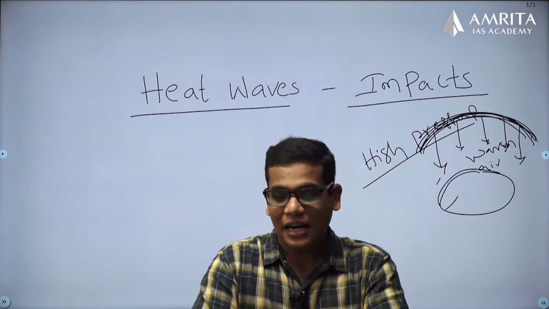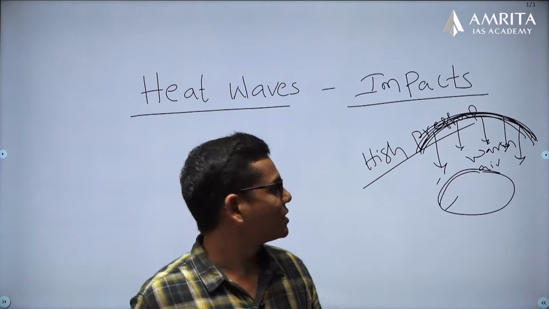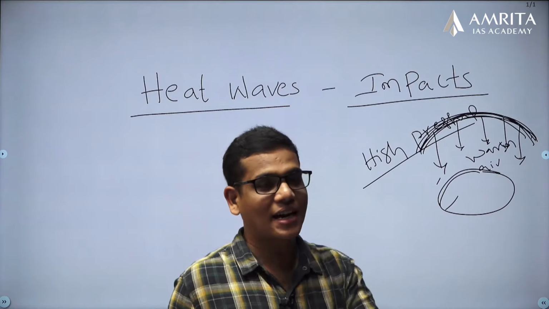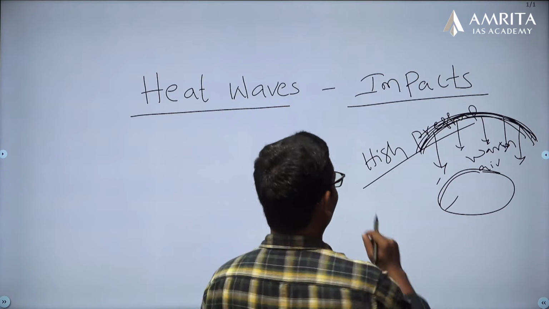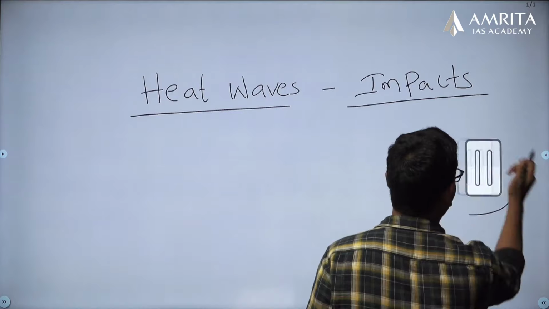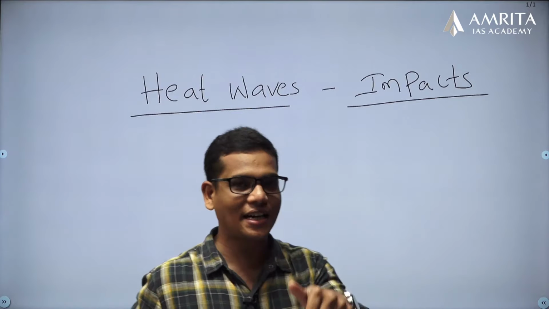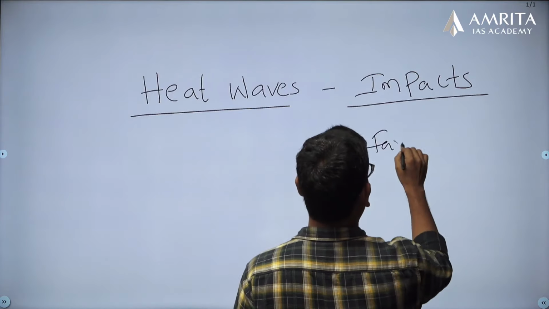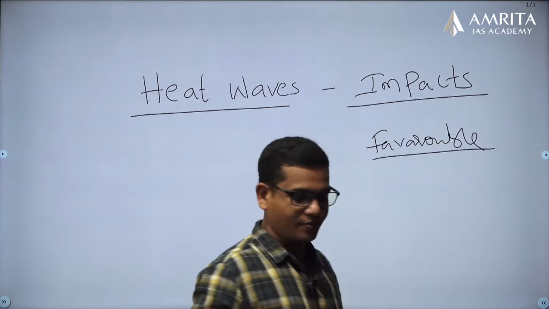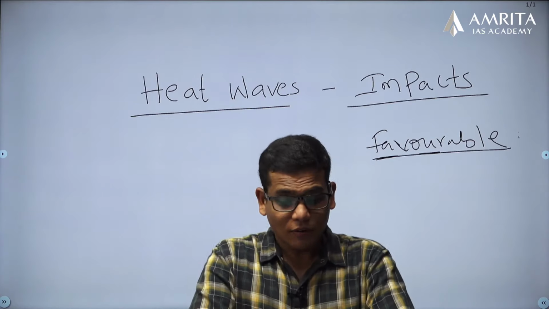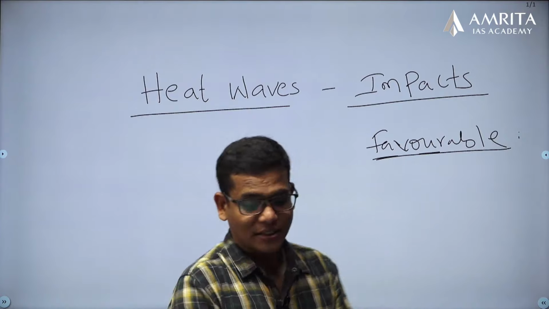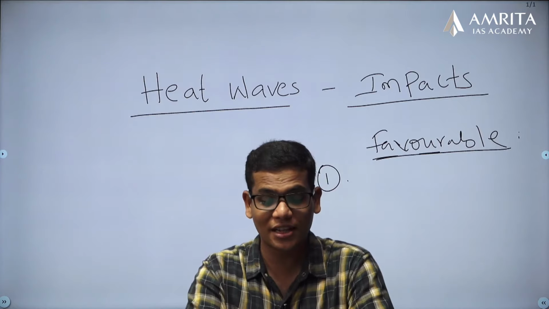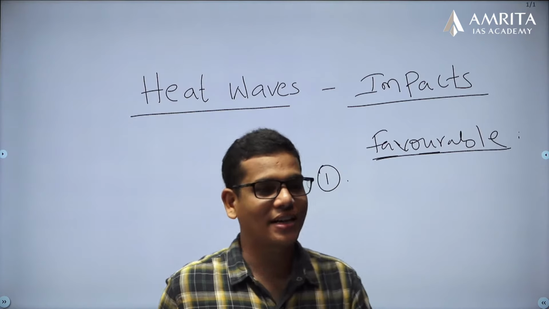Now, what are the favorable conditions to generate these heat waves? I will give some favorable conditions. Later I will come to the specific aspect of India, what exactly happened in India this year. So, the favorable conditions. One is the transportation or prevalence of hot dry air over a region.